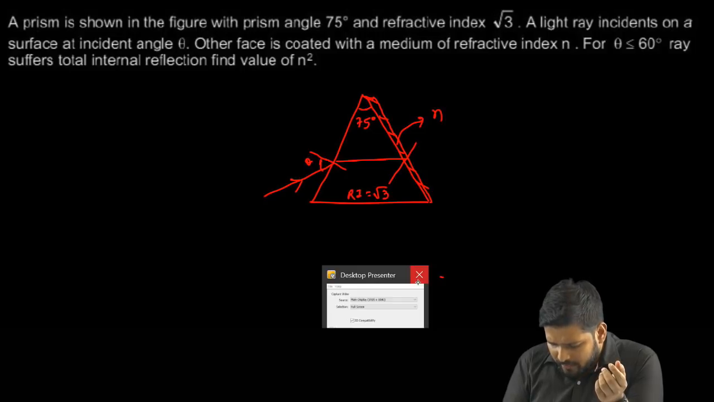So all you have to do is square it, and if you square this, n square will be equal to 3 by 2, right, or 1.5. So this is what